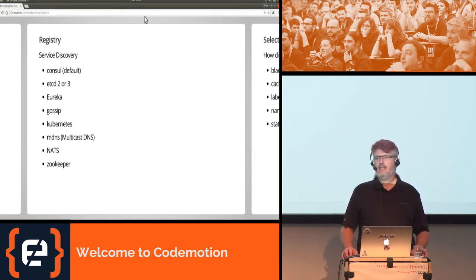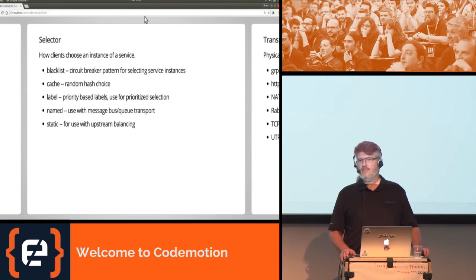Multicast DNS: if you're working on a laptop and you don't want to run Consul, you can run multicast DNS. It's the slowest of the service discovery methods, and mDNS does not route, so it is great for local development, but nothing else. You can also use NATS or Zookeeper. Either one of those is fine too. The default Consul works great for me when I'm in a development environment that doesn't have Kubernetes, but when I do have Kubernetes, that's what I use.